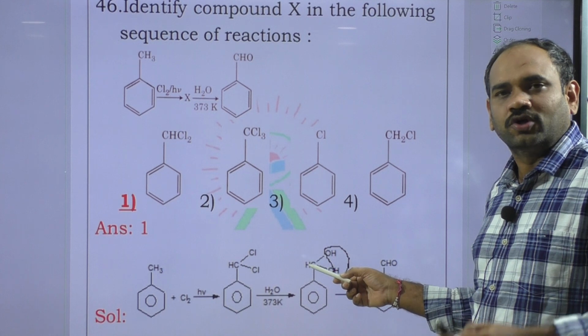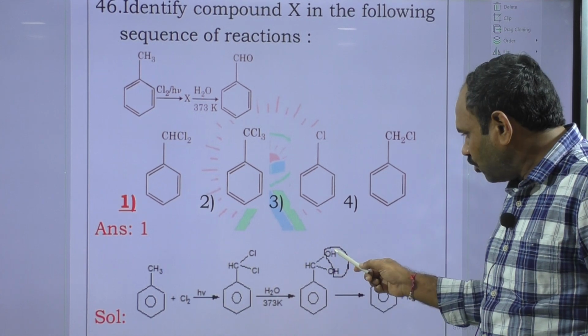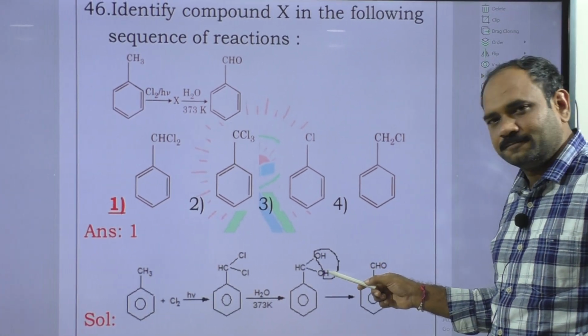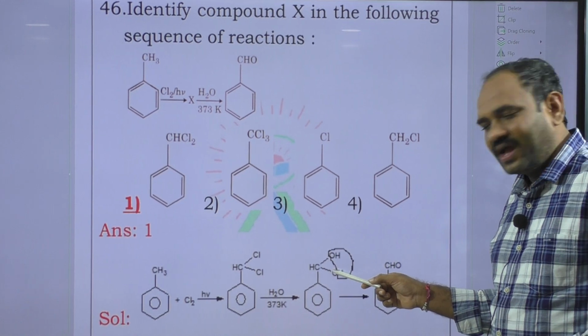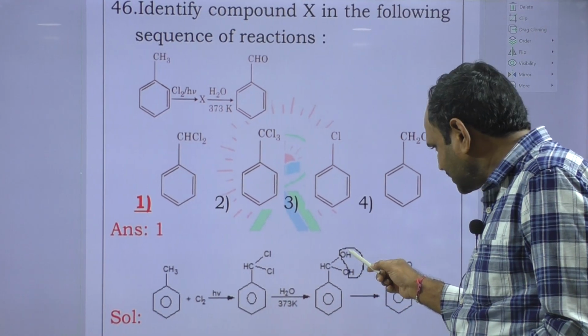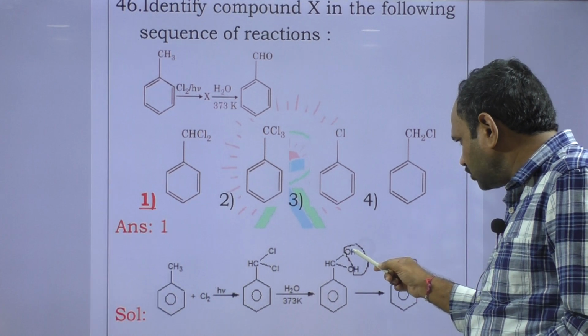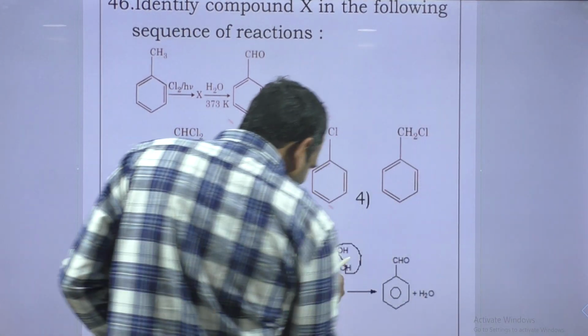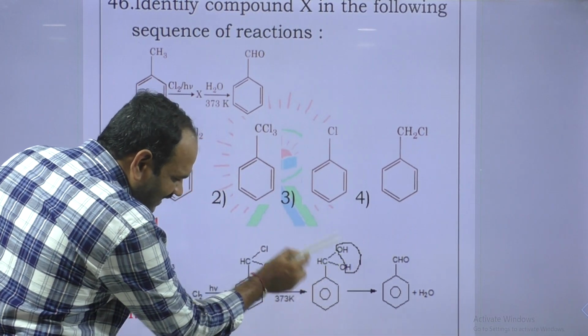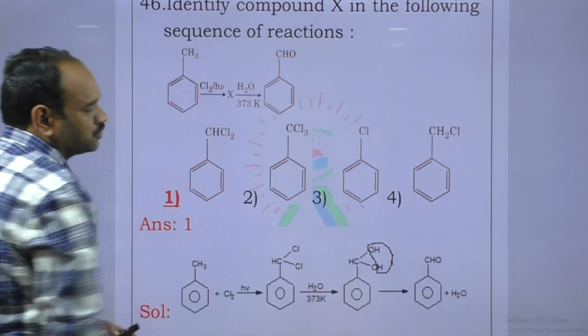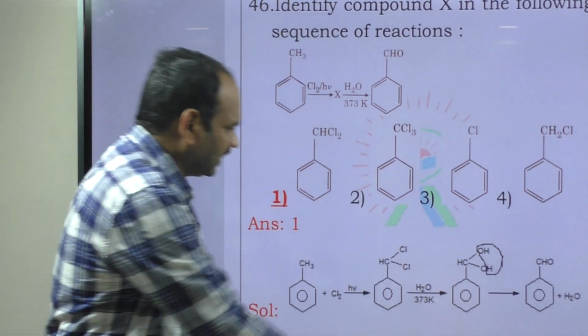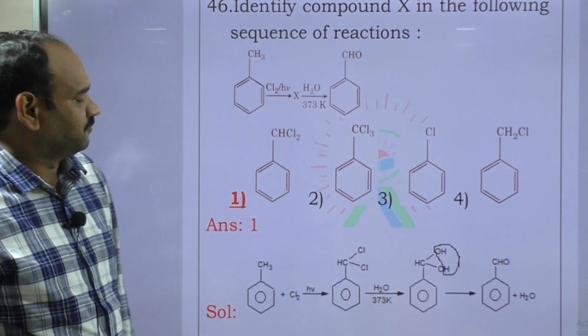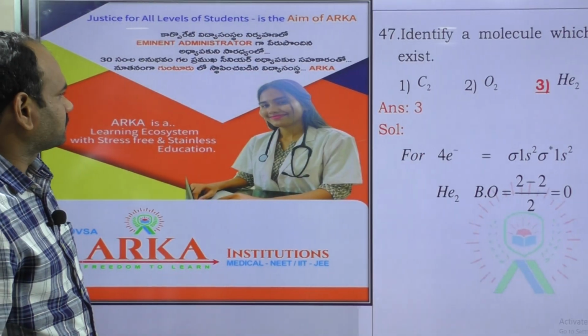It is nucleophilic substitution. 2 OH groups on same carbon, highly unstable. That's why by loss of water molecule, this gem dihydroxy carbon is converted into aldehyde. Finally we get benzaldehyde.